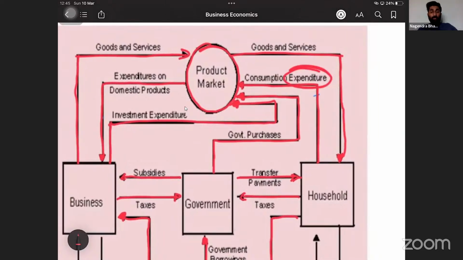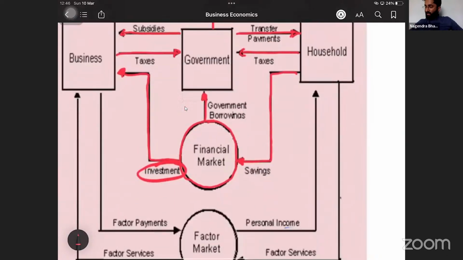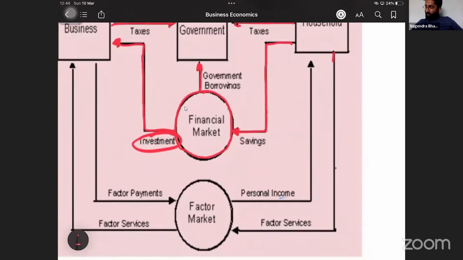Now, we discussed that household will do the consumption expenditure. To do the expenditure, they have to receive some money, no? How do they receive money? By working. They will sell their factors of production, their capacity, to the business. So here, household gives the factor services to the factor market.